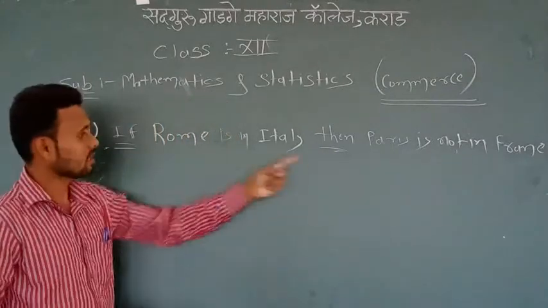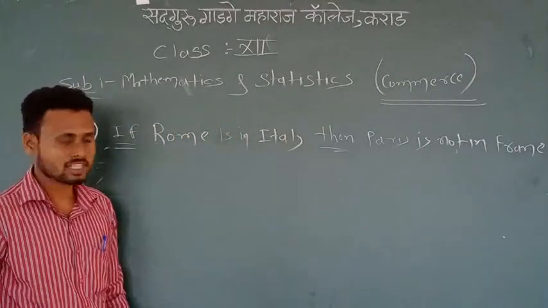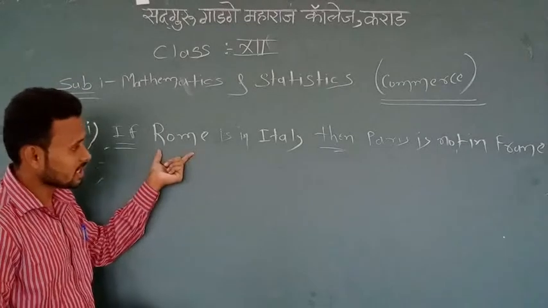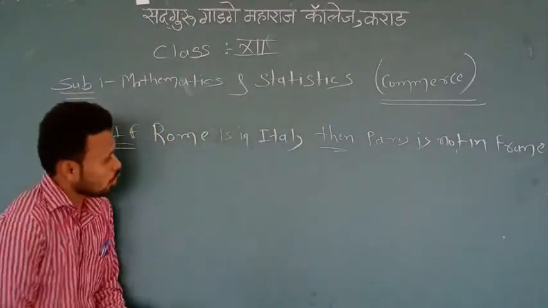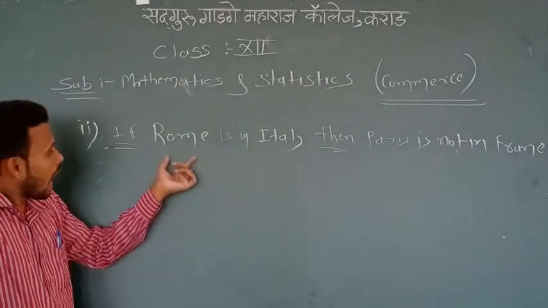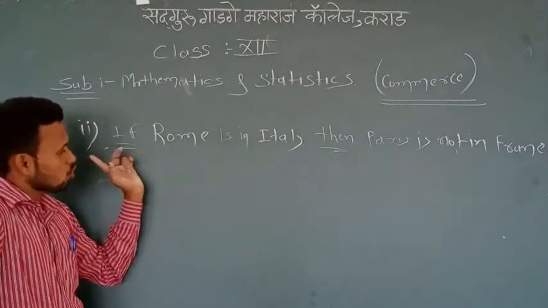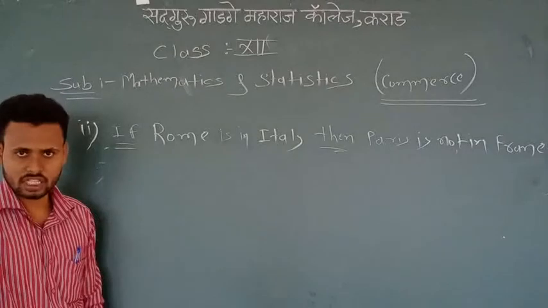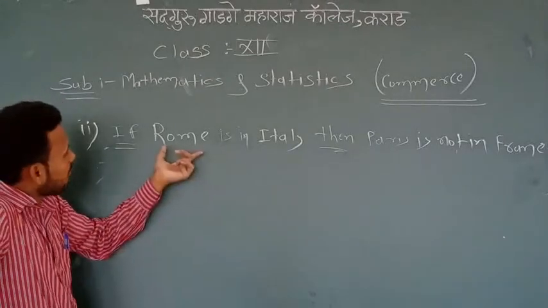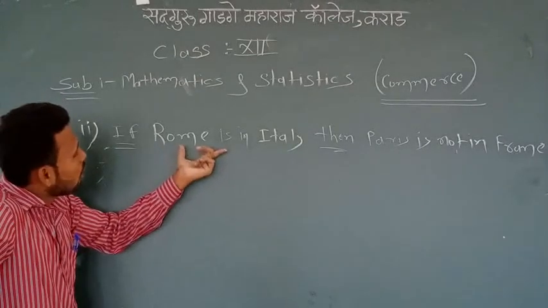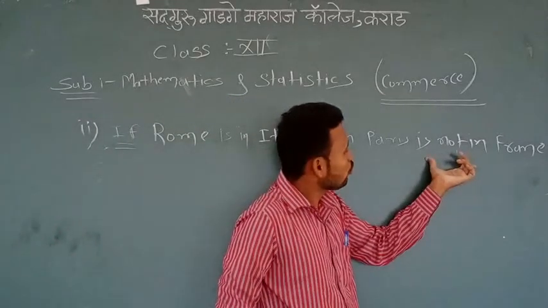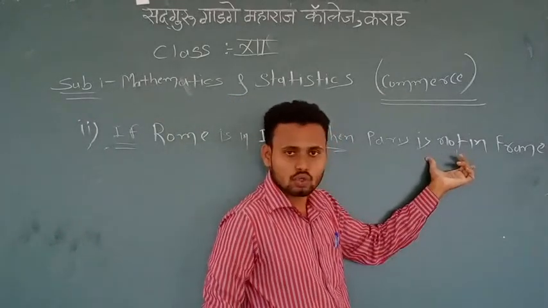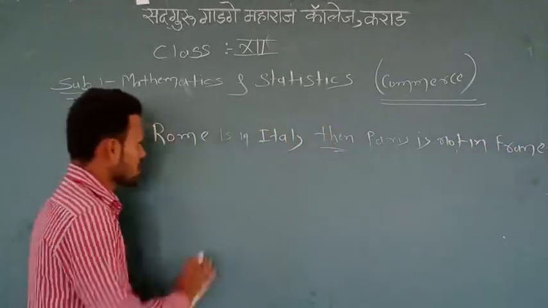In this compound statement, the first simple statement is Rome is in Italy, and the second is Paris is in France. Our aim is to find the truth value of the whole compound statement. Before that, we will find the truth value of simple statement P, then of simple statement Q.